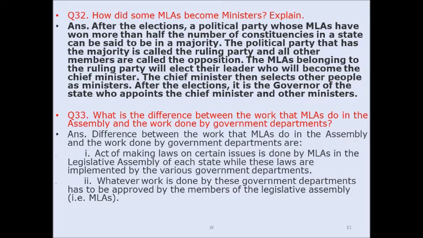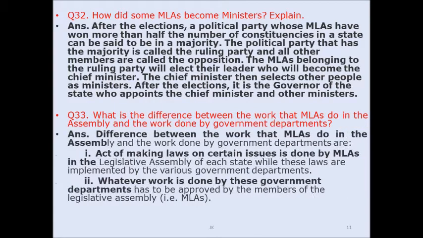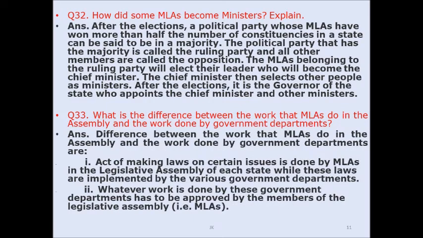Question number 33. What is the difference between the work that MLAs do in the assembly and the work done by the government departments? Answer: The differences are: Number one, the act of making laws and discussing certain issues is done by MLAs in the legislative assembly of each state, while these laws are implemented by the various government departments. Number two, whatever work is done by the government departments has to be approved by the members of the legislative assembly.